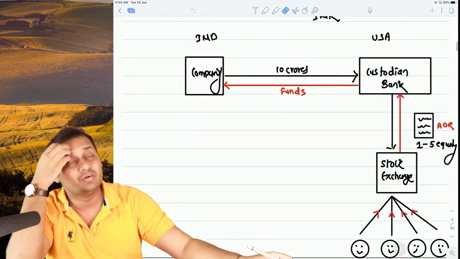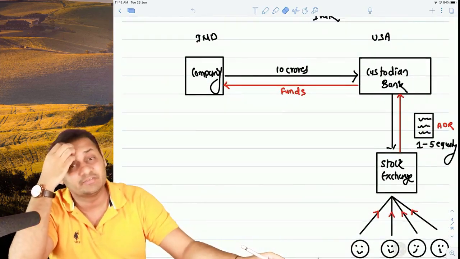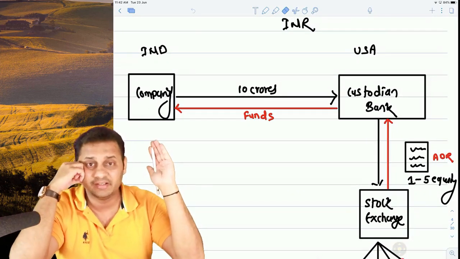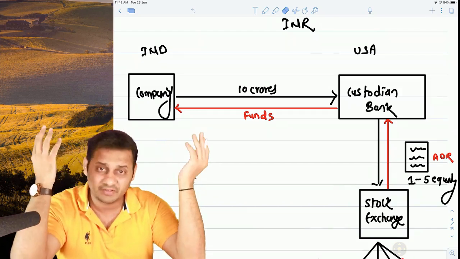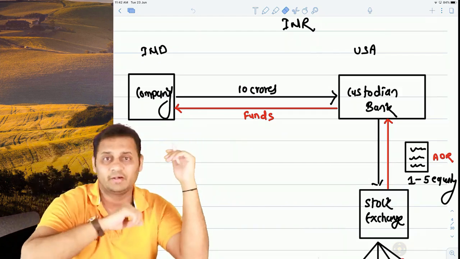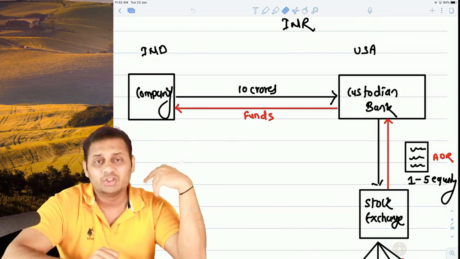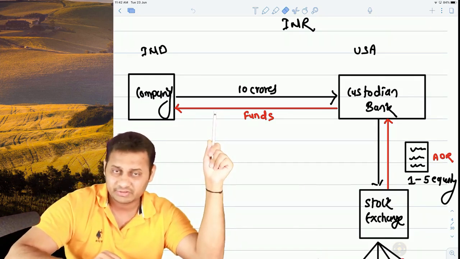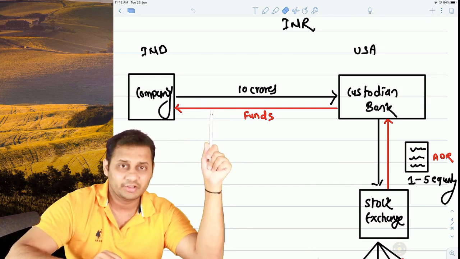What is American Depository Receipt? I will explain the concept. It's very simple. Let's say there is an Indian company, and the Indian company wants to raise funds in America, USA specifically. So what the Indian company will do is sell 10 crore equity shares, and